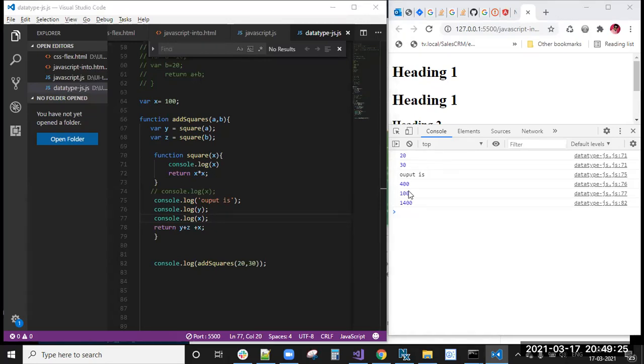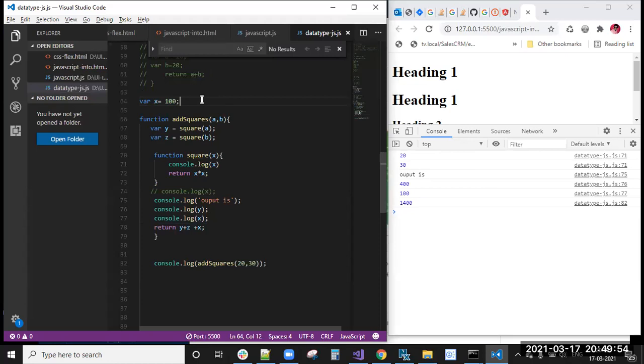100. See, we got here console log of x 100. Console log of y plus z plus x means 1300 plus 100, 1400. Why it is 100: actually, I had already written console log of x here, then what I got was x is not defined, right? But I have declared var x equal 100, right?